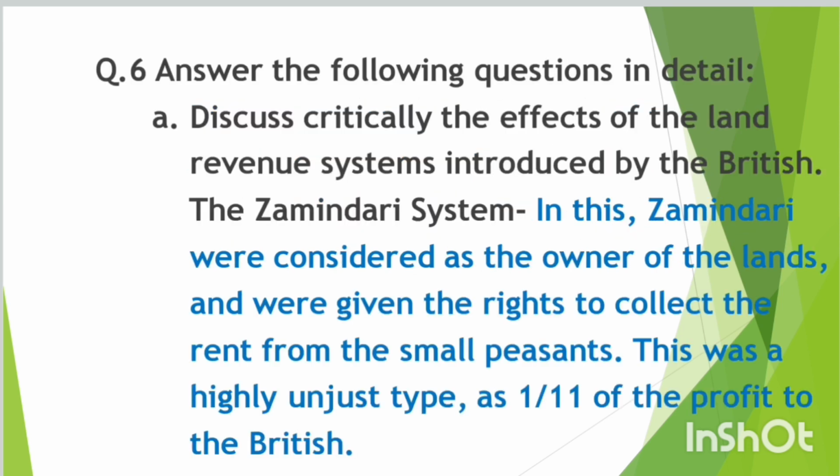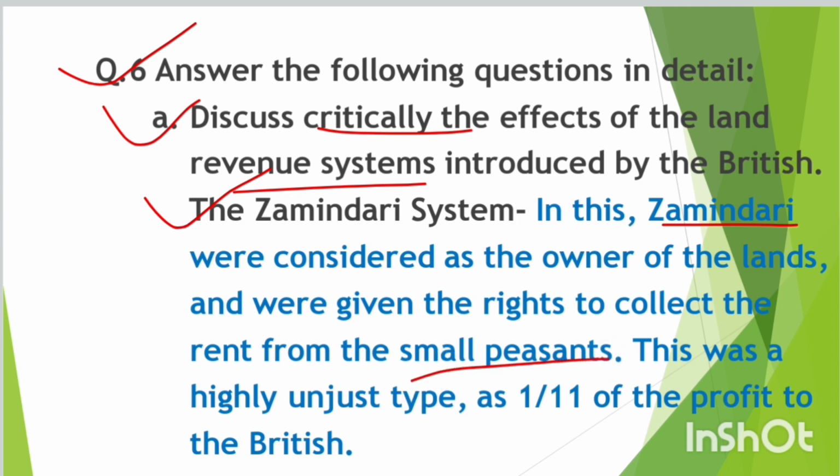So next question, question number 6. Answer the following question in detail. So first one, discuss critically the effect of the land revenue system introduced by the British. So answer, the Zamindari system. In this, Zamindars were considered as the owners of the land and were given the right to collect rent from the small peasants. This was a highly unjust system as most of the profit went to the British.